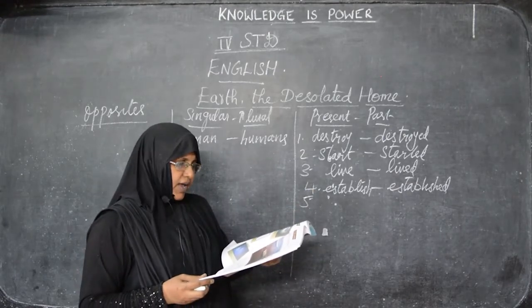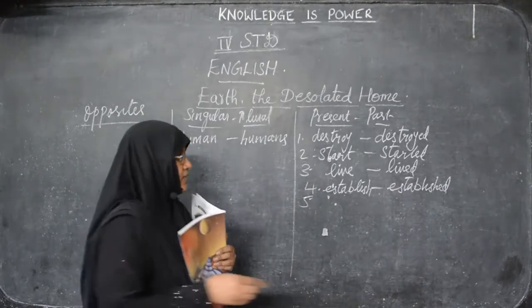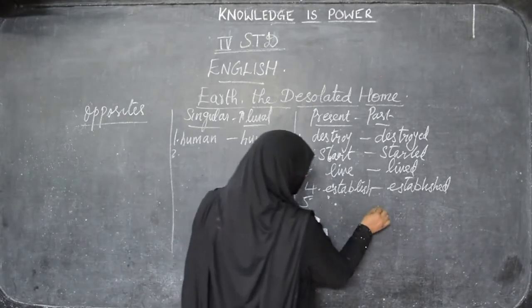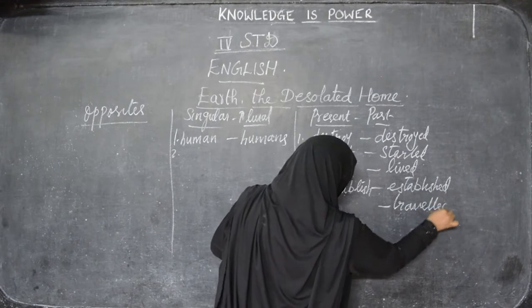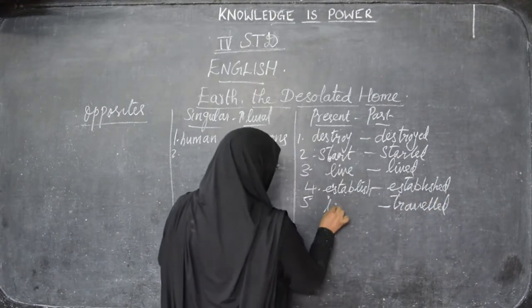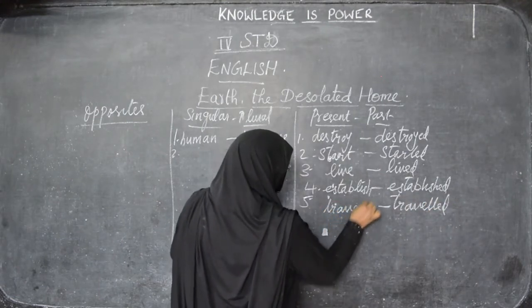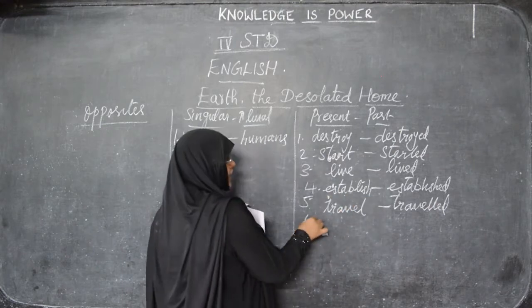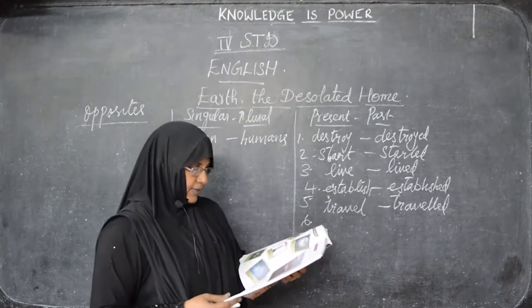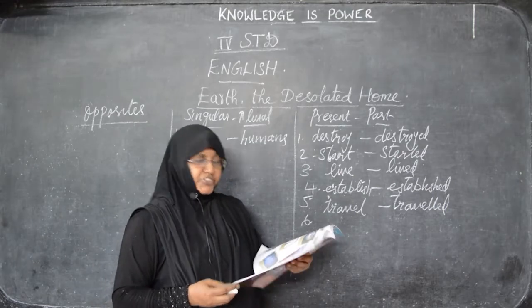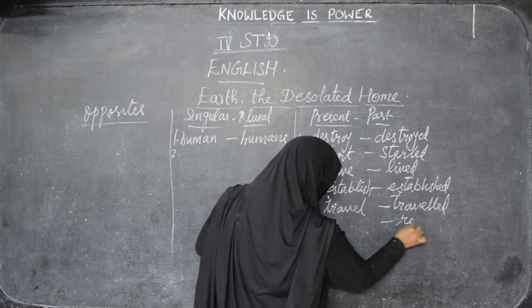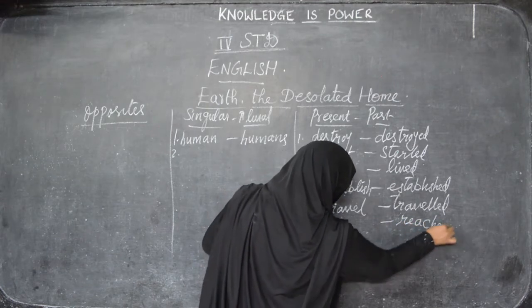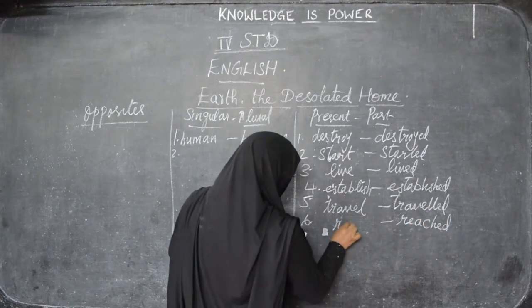Then next, traveled. Traveled also comes under past tense. Now present tense of this is travel. One L only. When you are writing the answer, double L you have to write. Now next, reached. Reached also comes under past tense. Present tense of this is reach.